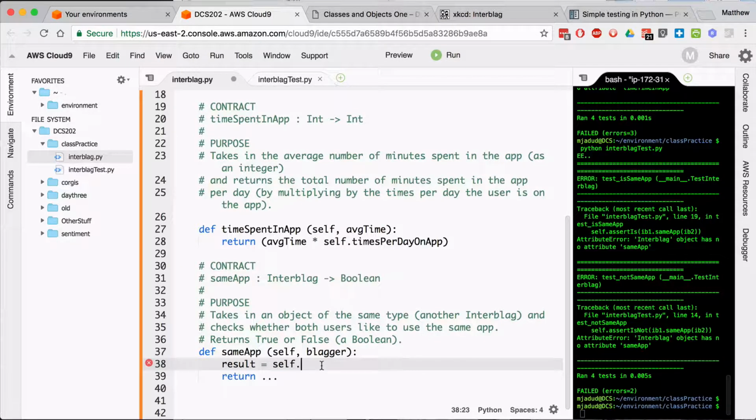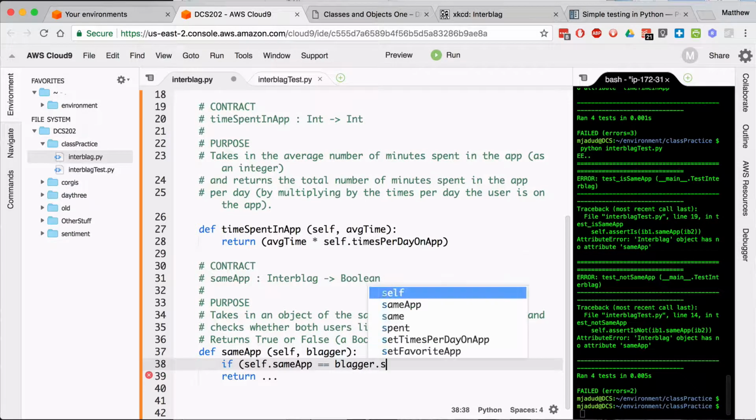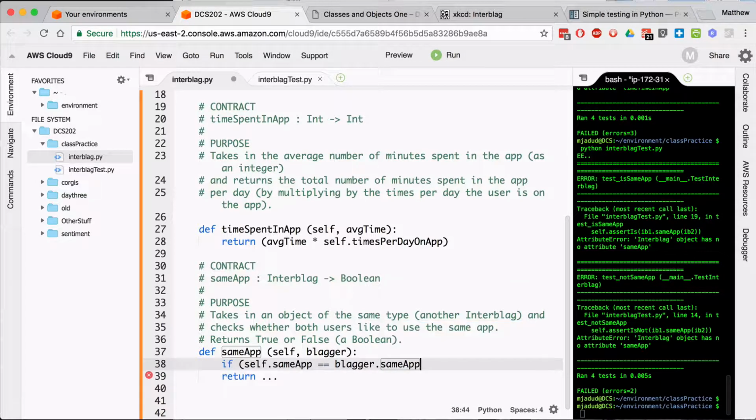That didn't work at terminal. Self.sameApp. Is it equal to... let's do this as I'm asking a question. If self.sameApp is equal to the other person's sameApp, I'll return true.